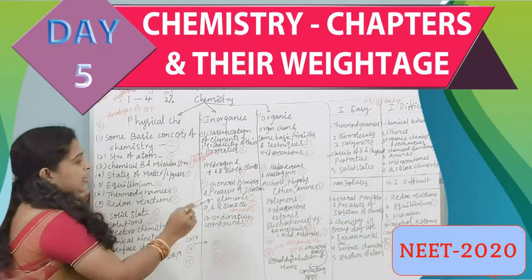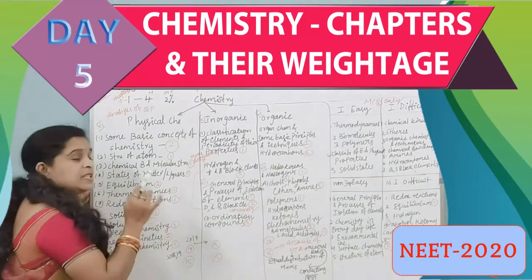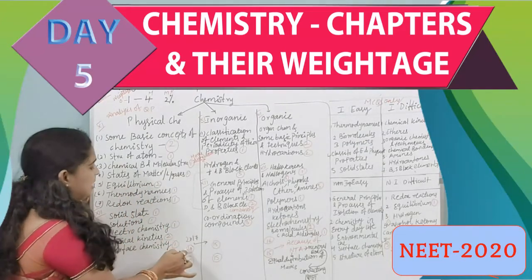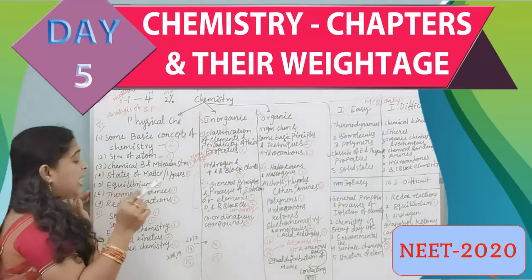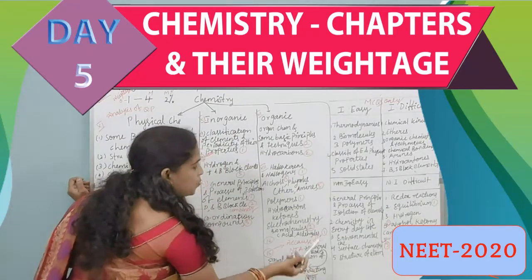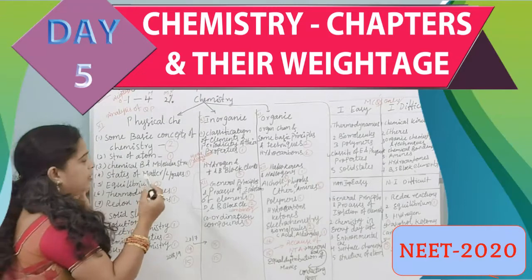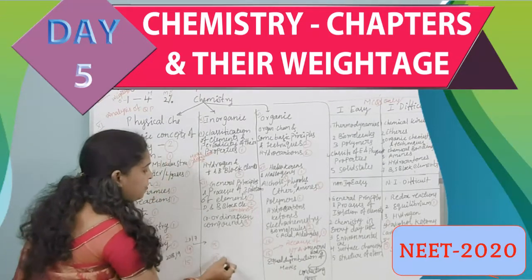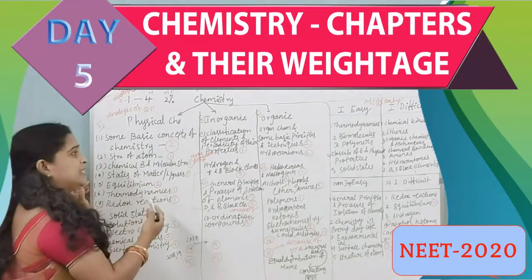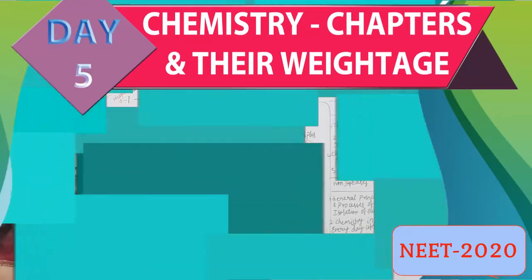Actually, when they are framing the question paper in 2017-18, we have got from physical chemistry 14, inorganic 15 and organic 16. But after the NTA, a general body which is going to conduct this NEET examination, they have equally distributed 15 marks to inorganic, physical as well as organic chemistry.